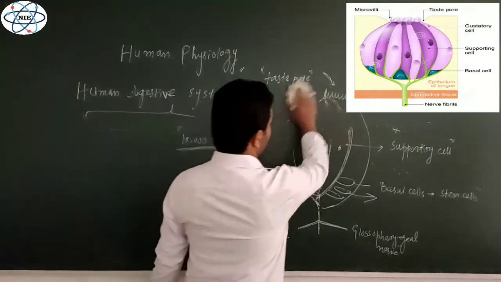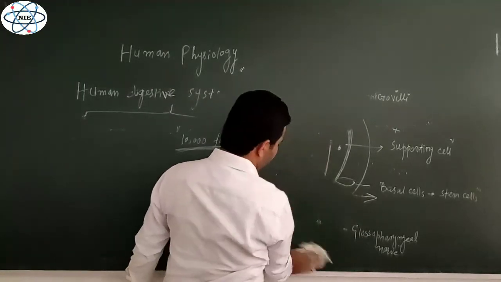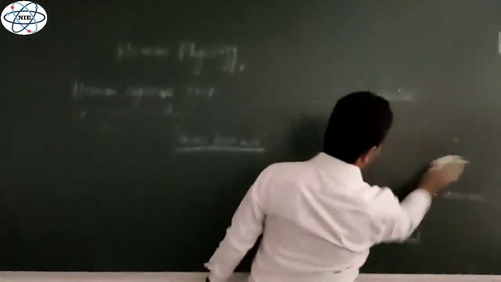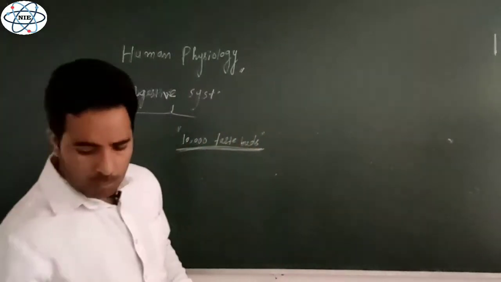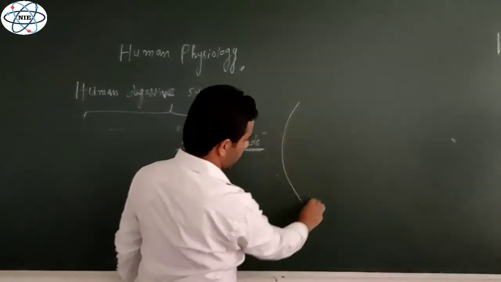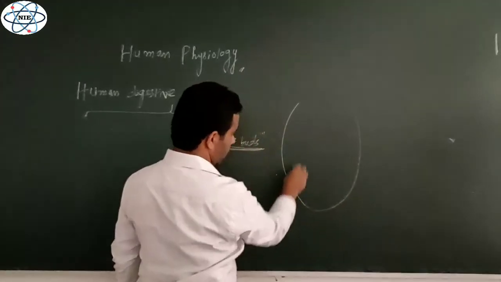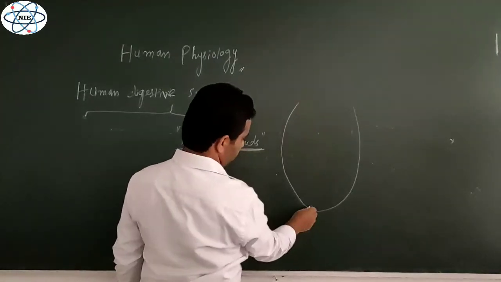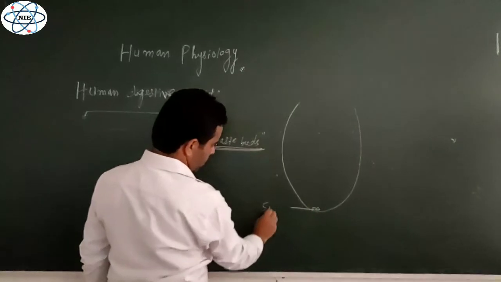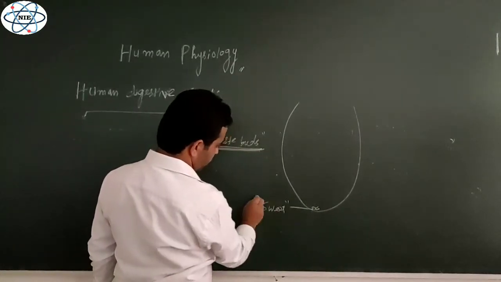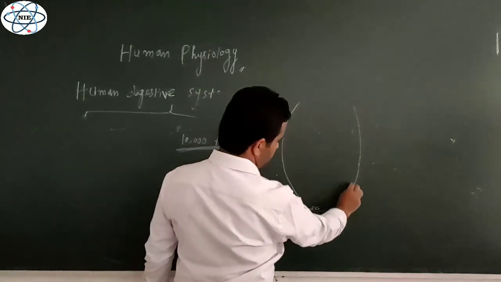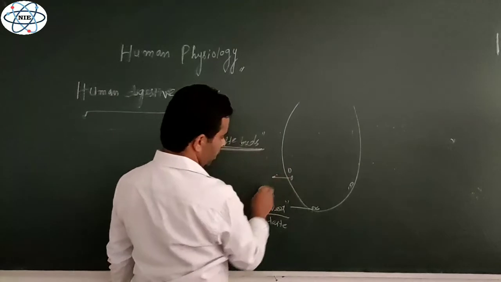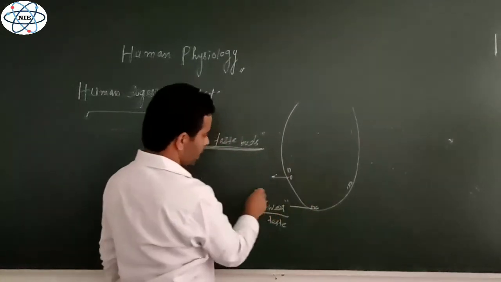Now, on the basis of the taste, where the different tastes are perceived on the surface of the tongue, we sometimes divide this tongue into different regions. On the basis of the perception of different tastes which are taking place at the various regions of the tongue, we sometimes divide this tongue into different regions. For example, this is the anterior region, here we have the perception of the sweet taste, sweet.